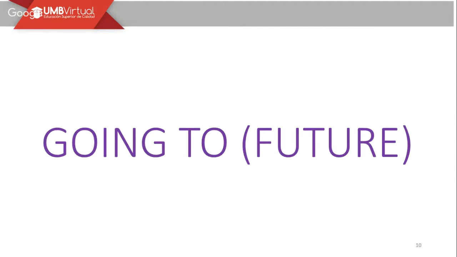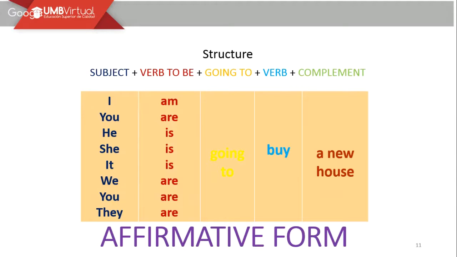So let's continue with another topic, which is called the going to future. When we use going to, it is because you are talking about something that is going to happen later. Let's see the explanation according to the grammar. Be careful when using it later on. So for affirmative sentences, we're going to take into account this chart: subject, verb to be plus going to, the verb in base form, and the complement.